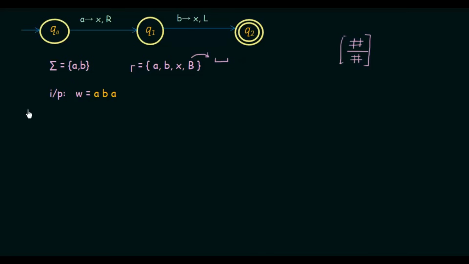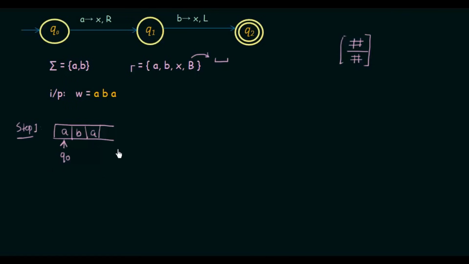So we will discuss step by step, starting with step number 1. In step 1, what we are going to do is look at the input symbols that we have, which is A, B, A. So in the tape of our Turing machine, we have this input symbol A, B and A. And in the beginning, we are at this first input A in the tape, and we are at state Q0, which is the starting state.